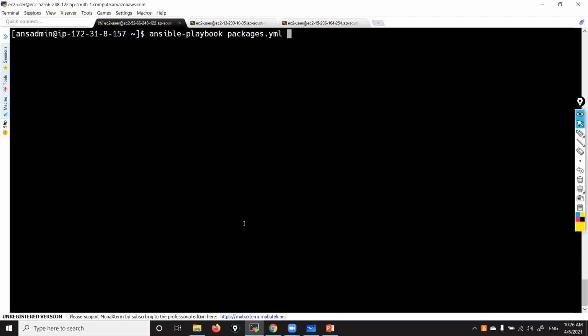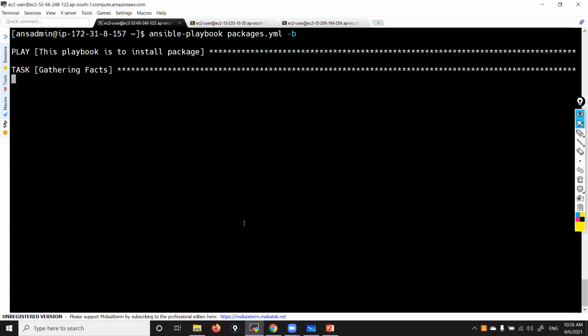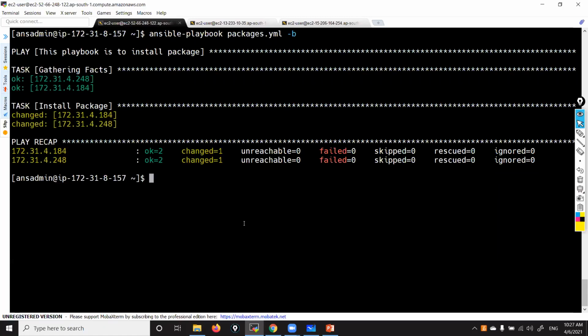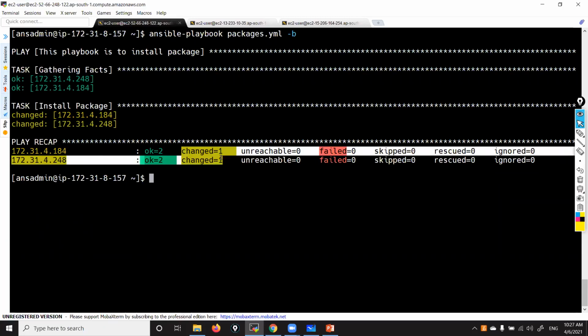While running the playbook, at the end you can use -b. That is become. Instead of mentioning it inside the playbook, you can give -b during runtime. You can see now, press enter. That is how it works. Now you can see it is working fine. That is up to you. Okay, so that is how we are able to do it.